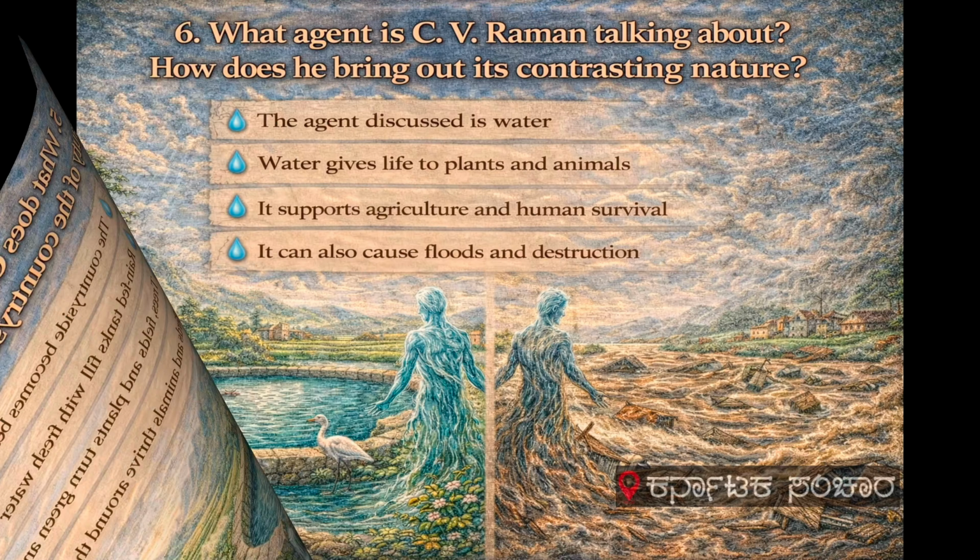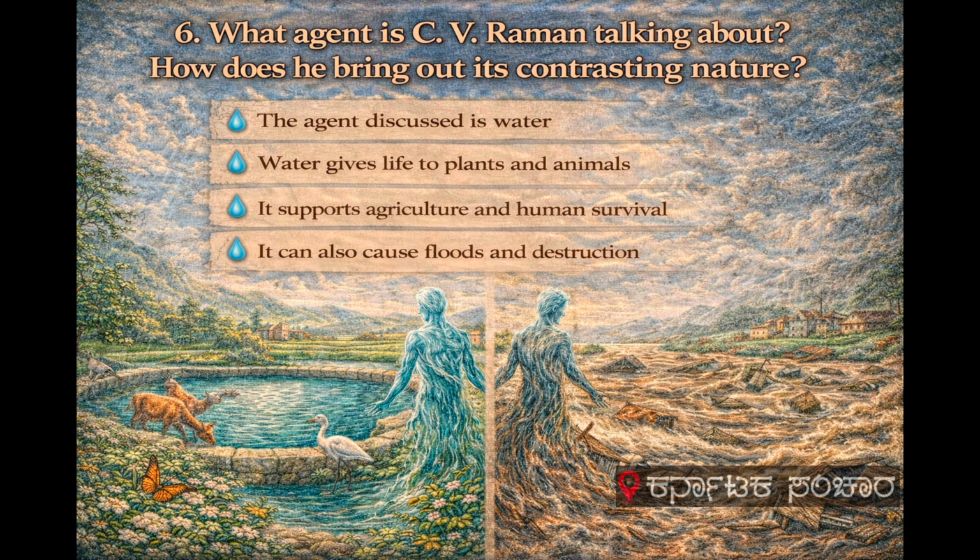Next question is, what agent is C.V. Raman talking about? How does he bring out its contrasting nature? The agent C.V. Raman talks about is water. Water gives life to plants and animals. It supports agriculture and human survival. It can also cause floods and destructions. Raman shows water as both life-giving and destructive. In the right amount, it sustains life. In excess, it causes floods and loss. Thus, he brings out the contrasting nature of water.